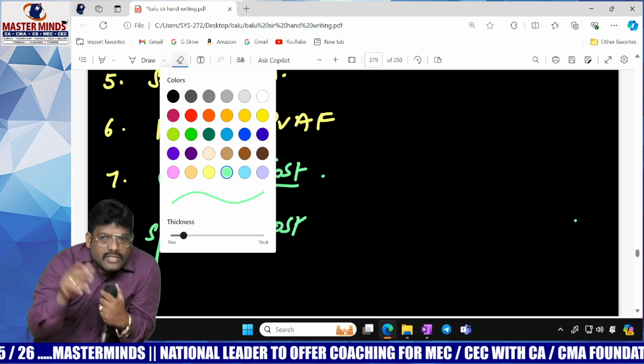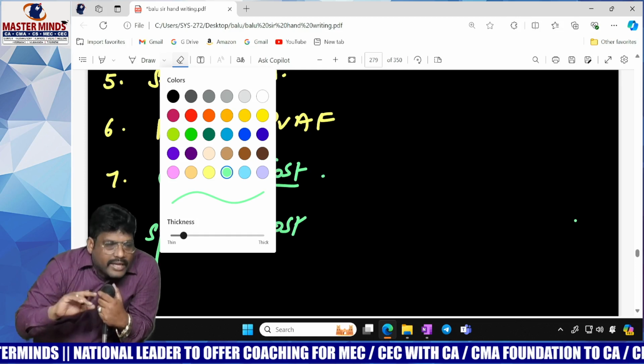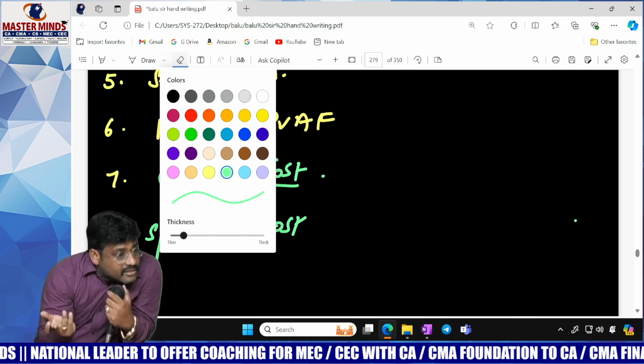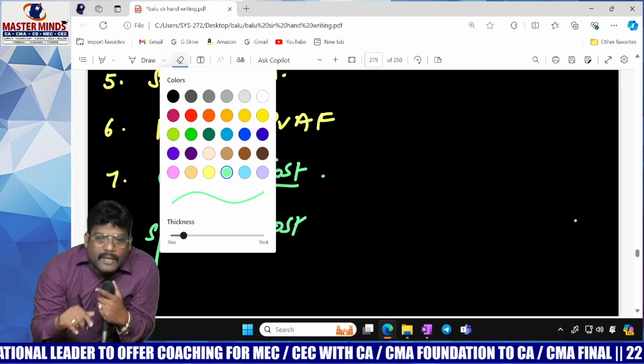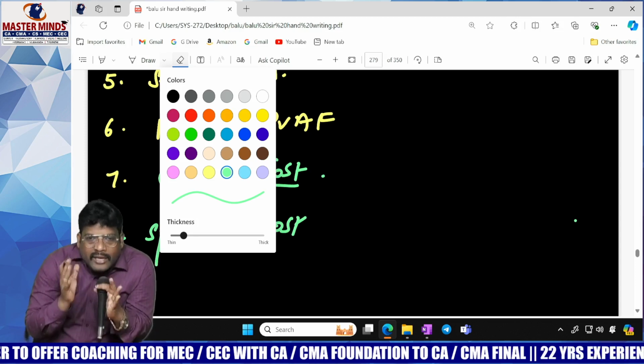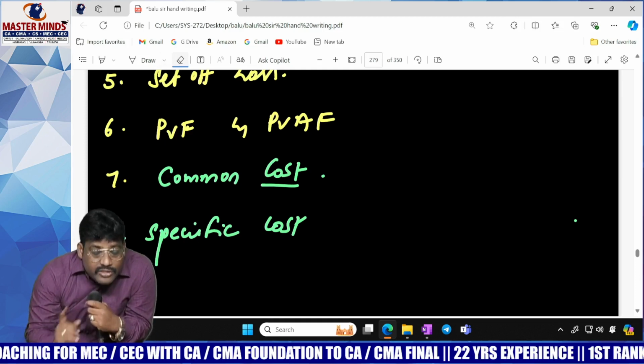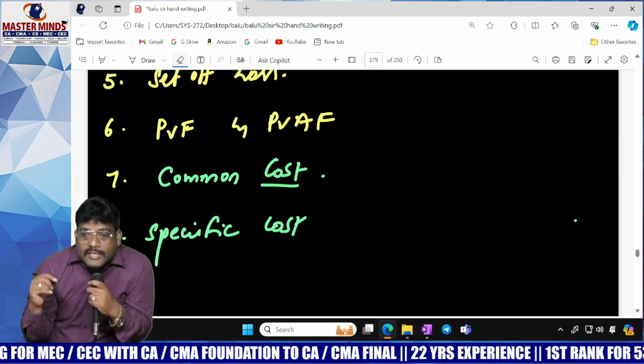Now try to understand. Tomorrow in the Eenadu paper, just Samsung, a wonderful brand in India, gives an ad, and that cost is a common cost. That may be applicable to mobiles, washing machines, and everything. So when you are evaluating any project, being a financial management student, you have to understand which cost is common and which cost is specific.